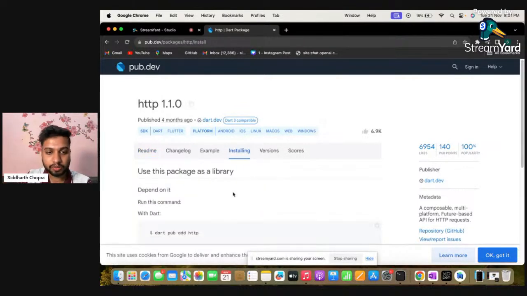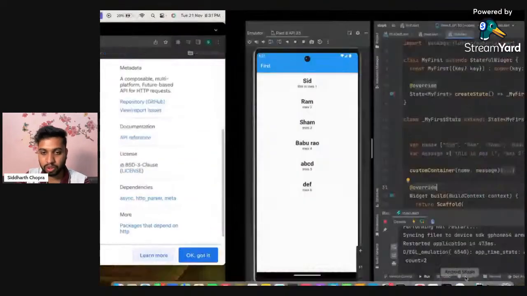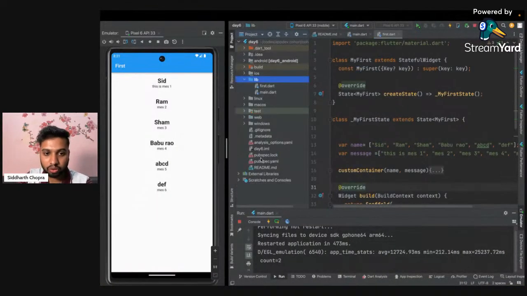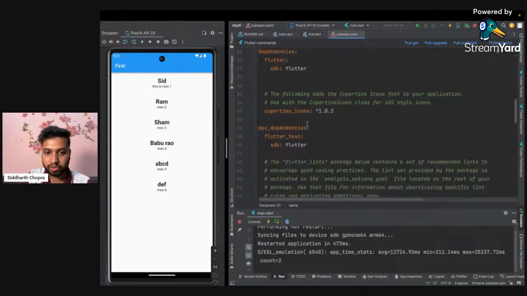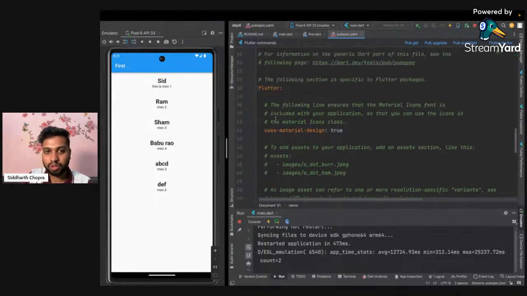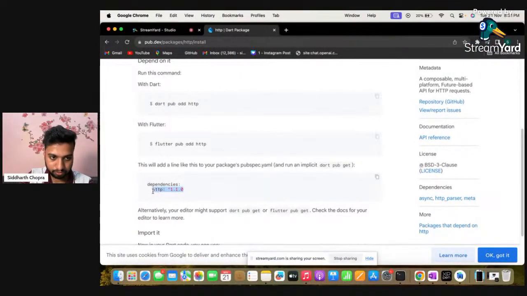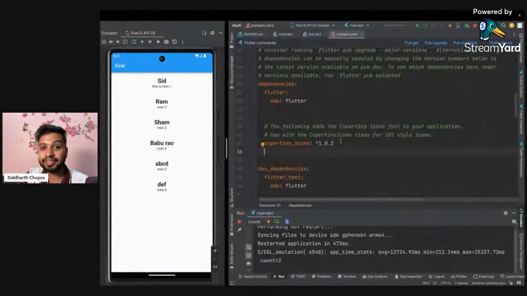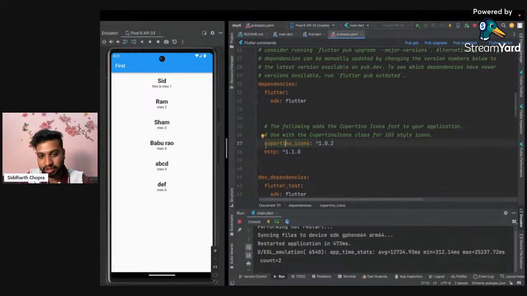I want to install this. For installing, I'm going to the code, and for installation we go to pubspec.yml. We have already used this for the image, so we already know about it. But instead of going to the assets folder, I want to install a package. Below the Cupertino icons, we have to copy and paste this. This is written in YAML, so take care of the spaces. If you write it incorrectly it won't work, so make sure it is written just below this.